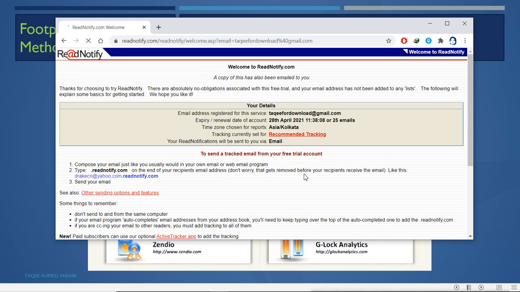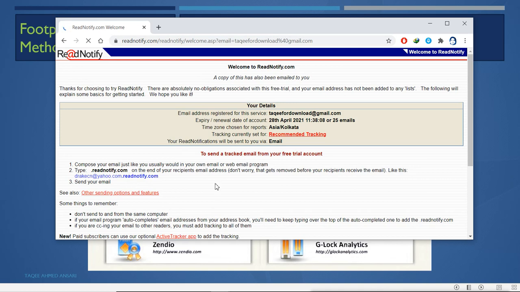When you type the recipient email address that you want to send the email to, at the end of that address you have to type .readnotify.com. For example, dregcn@yahoo.com is the email address, so at the end you will type .readnotify.com. This email will then be tracked by the ReadNotify site.